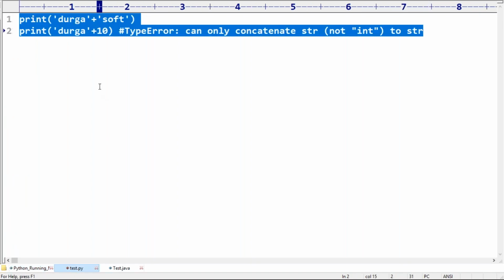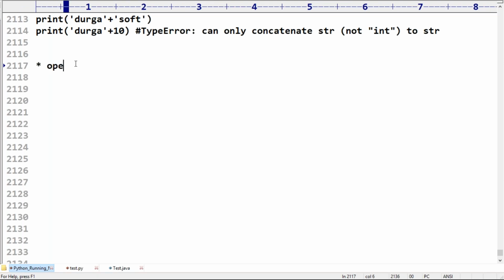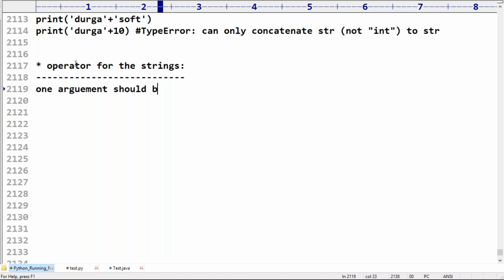Now I have one small doubt, sir. Even the star operator is there, the star operator for the strings concept. We can use star for a string, but compulsorily one argument should be string and the other argument should be int.